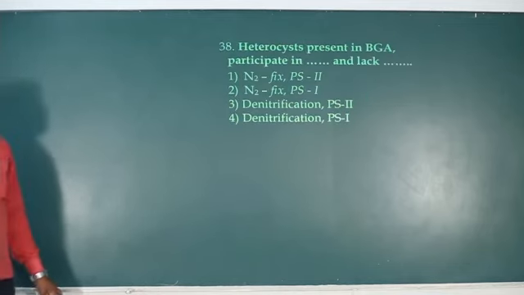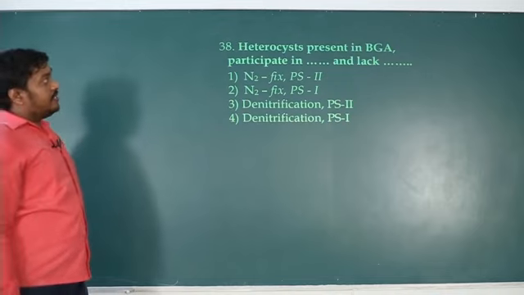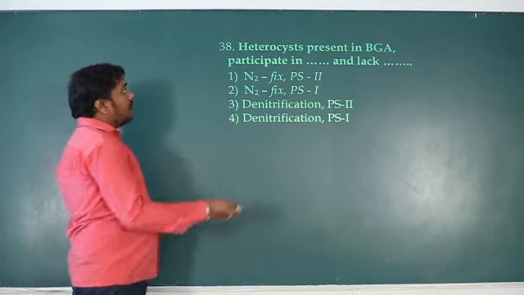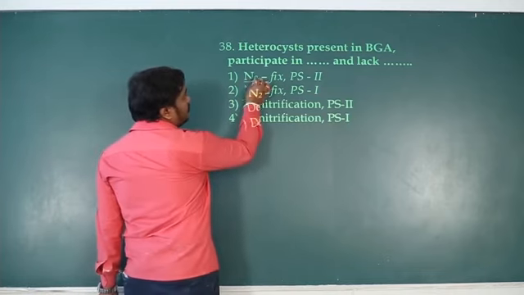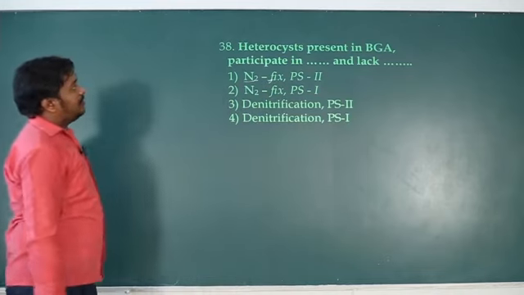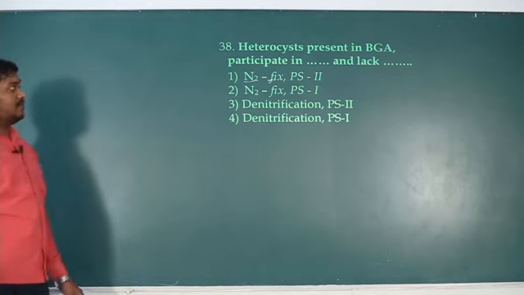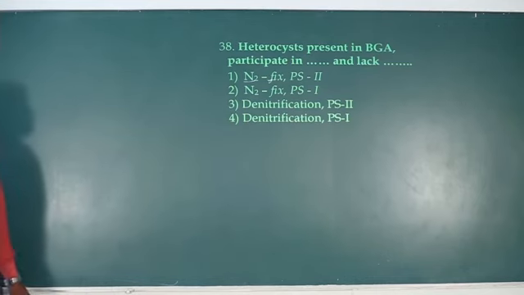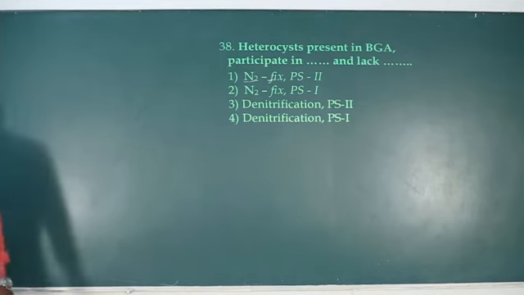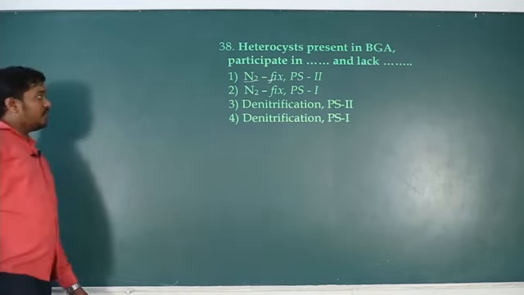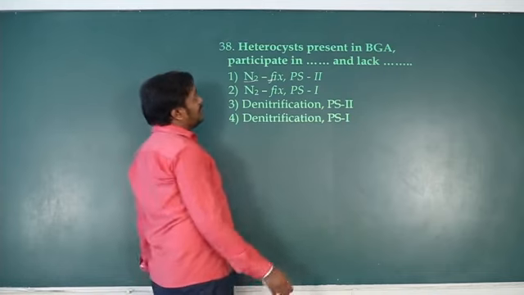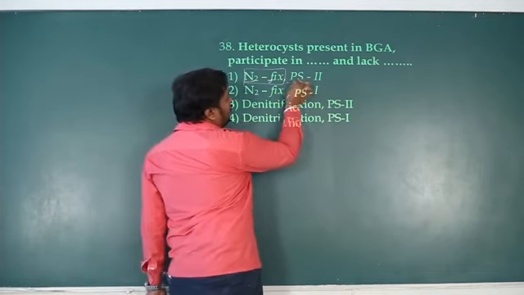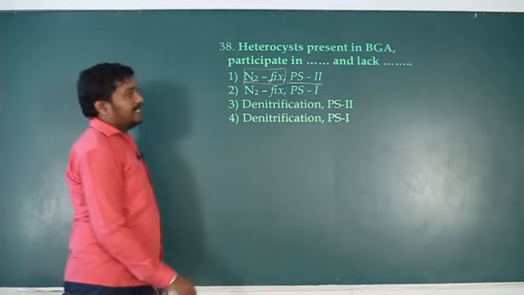Next question: heterocyst present in BGA, blue green algae like Nostoc, participate in what? What is the function of the heterocyst? N2 fixation. So they participate in nitrogen fixation, and they lack what? PS2 and PS1, photosystem 2 and photosystem 1. In blue green algae, the heterocyst has nitrogen fixation ability and lacks PS2. PS2 is absent there.